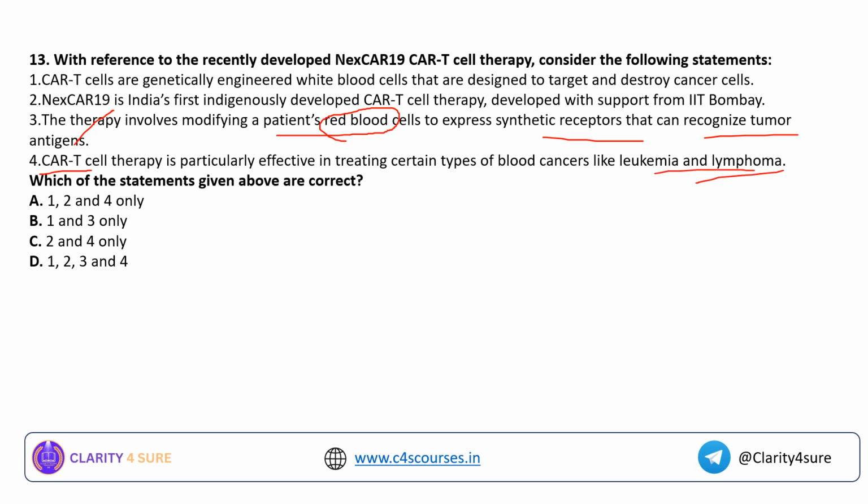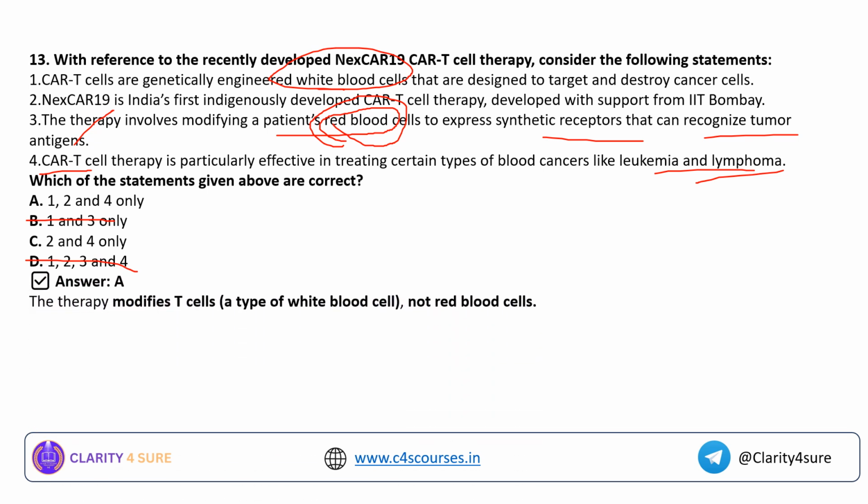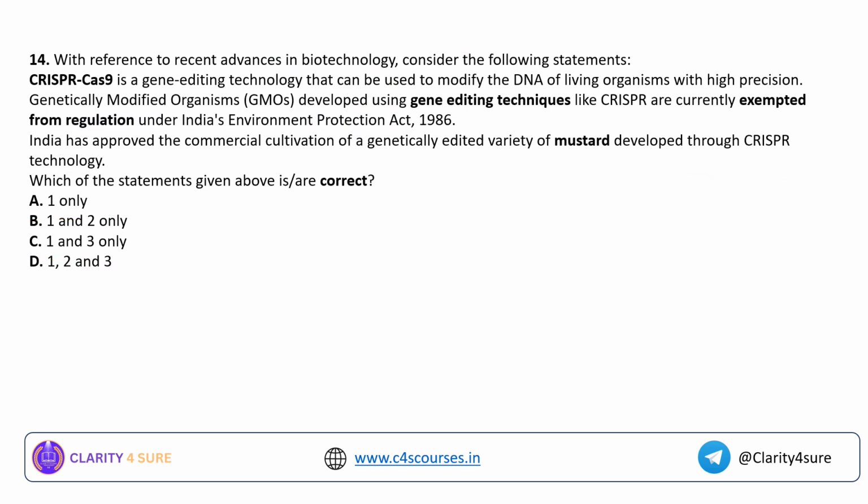Okay, see, if you pay close attention to the statement about white blood cells and the statement about red blood cells, we all know that the T cell is a WBC, which is cytotoxic in nature. So if we eliminate the red blood cell option, we are left with two options. And we all know that these are genetically engineered white blood cells that are designed to target and destroy cancer cells. So that statement is correct. So the answer is option A, 1, 2 and 4. Okay, so coming to the next question.